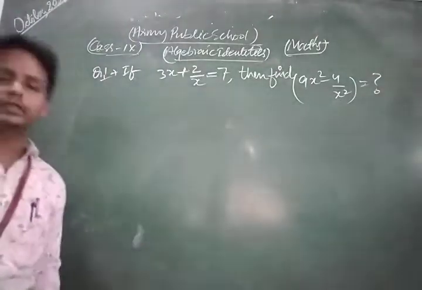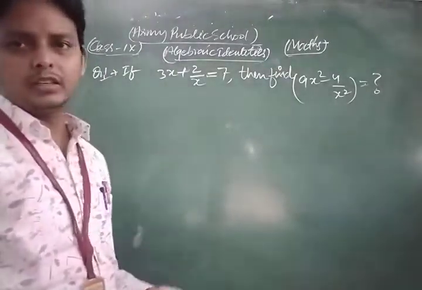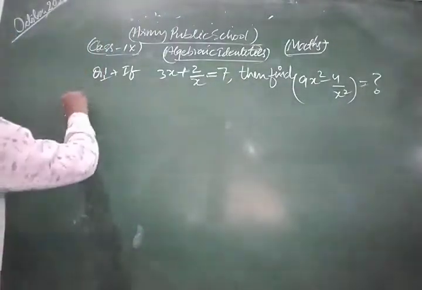This we find the value of these expressions. So this is a very easy question. Now let's see its solution.